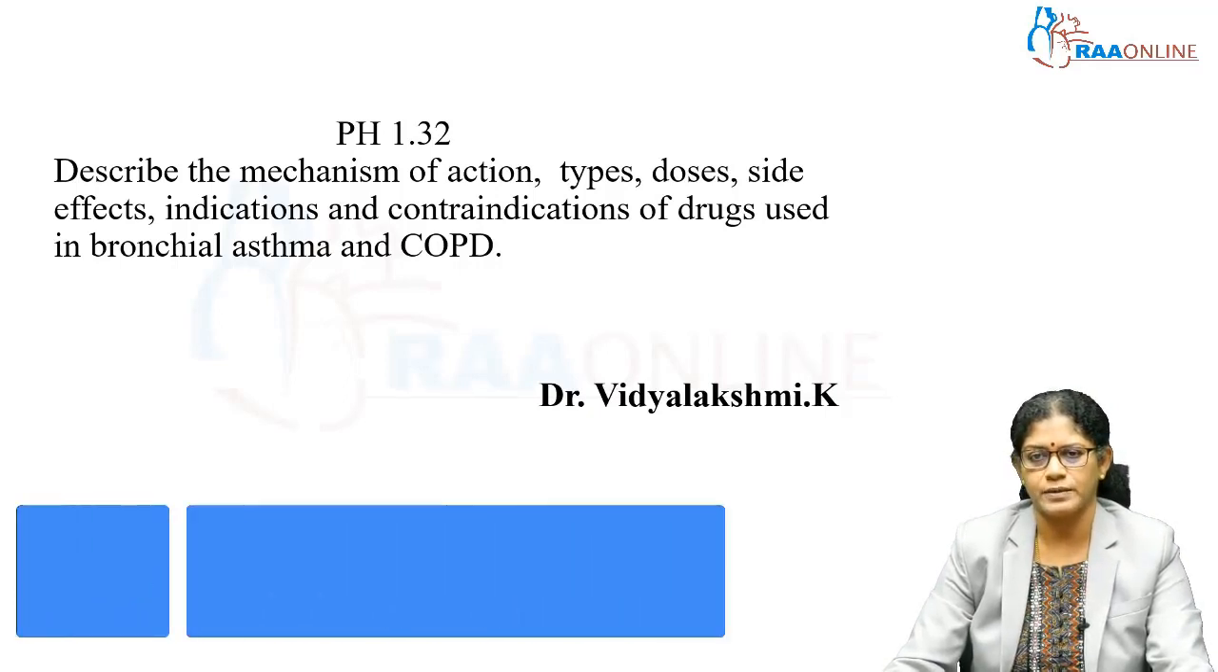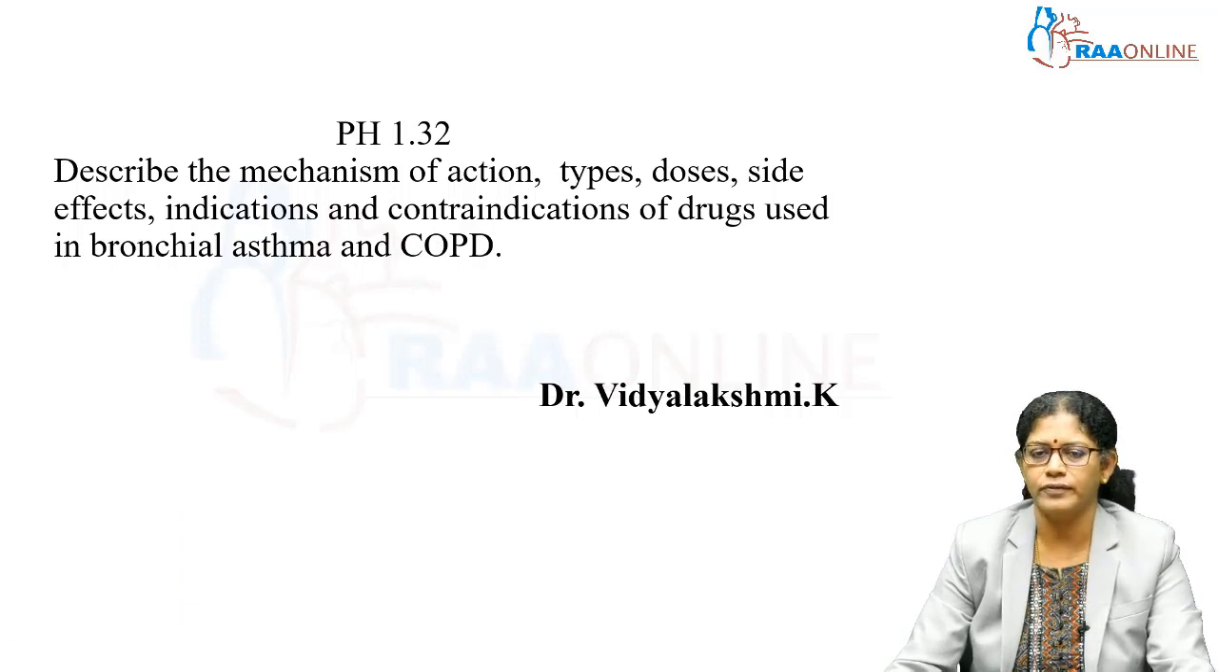So respiratory system means two groups of drugs will come to our mind. The one major one is drugs which are used in bronchial asthma, and the second group is drugs which are used in cough. So these are the two groups we used to study in respiratory system. So first we are going to see about drugs which are useful in bronchial asthma as well as in COPD. COPD is chronic obstructive pulmonary disorder.